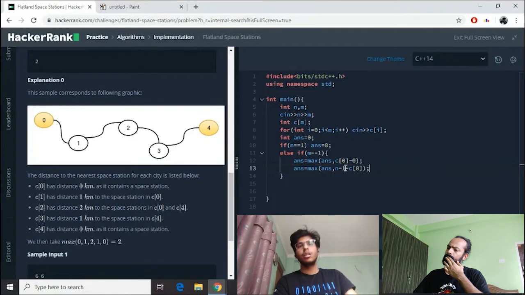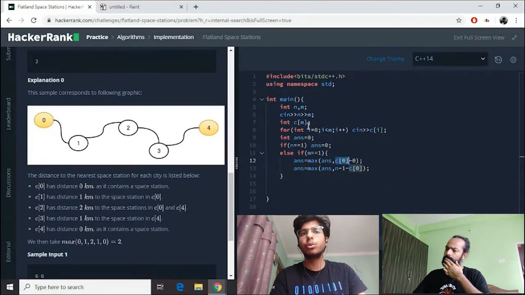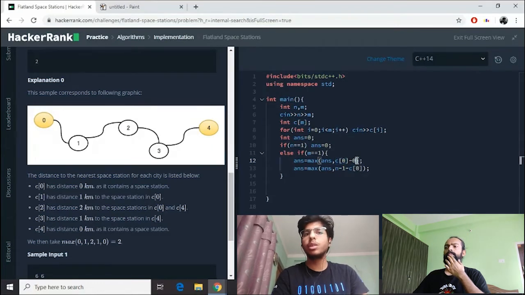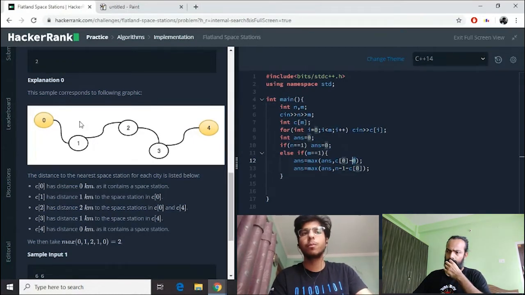Okay. What I did here, C0 was my city. You notice here we took the input in C. So C0 is the city in which we have space station. And as I said, I have to subtract it from the starting city, which will obviously always be 0, as the question states. It is 0-indexed, numbering starts from 0. If there are 5 cities, then the cities range from 0 to 4: 0, 1, 2, 3, 4.